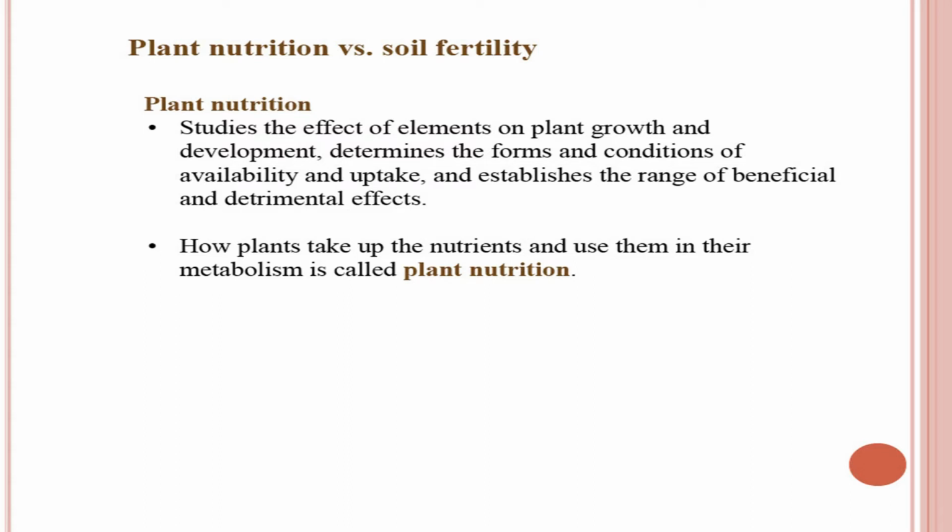The job of soil fertility is to make the nutrients available, and the job of plant nutrition is the uptake of nutrients, translocation, and finally assimilation into different plant parts. That is your plant nutrition. So, how plants take up the nutrients and use them in their metabolism is called plant nutrition. This is the simplest definition of plant nutrition.